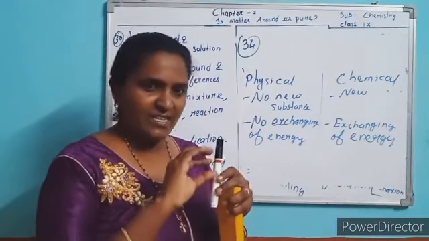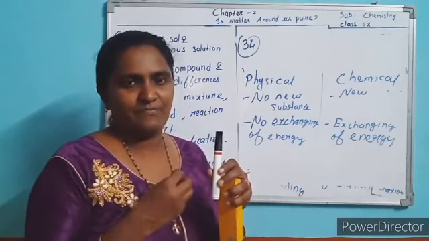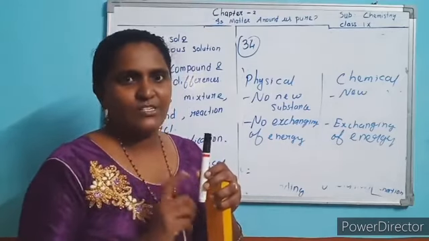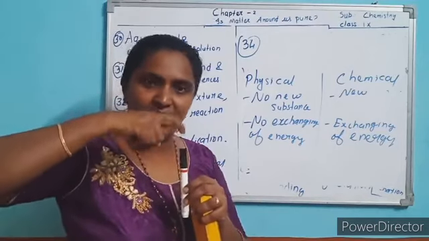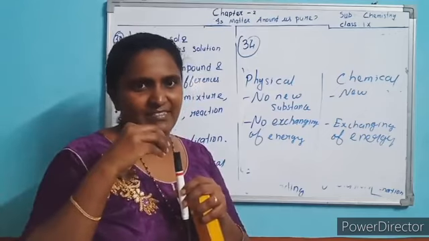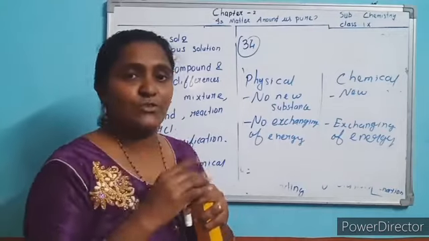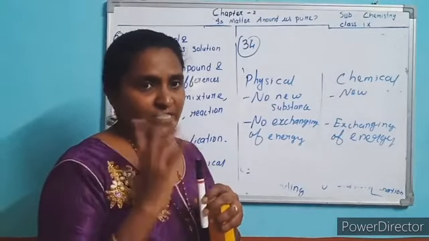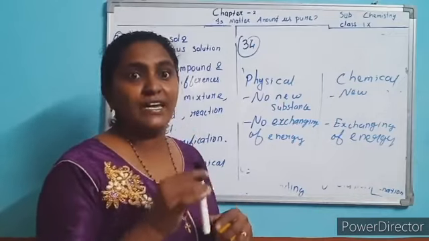Why physical change? Some of the wax melts, and again we get the same wax back, so it is physical. Why is it chemical? The wick thread burns along with the wax, so it produces carbon dioxide and water. So a new substance is produced, so it is a chemical change also. Both physical and chemical change are involved in burning of a candle.